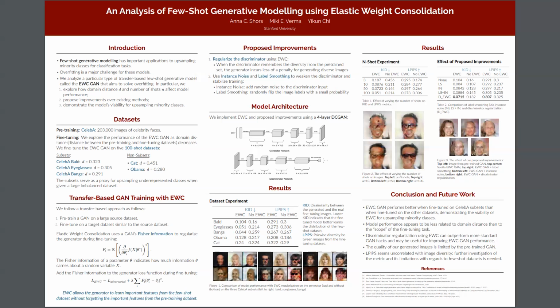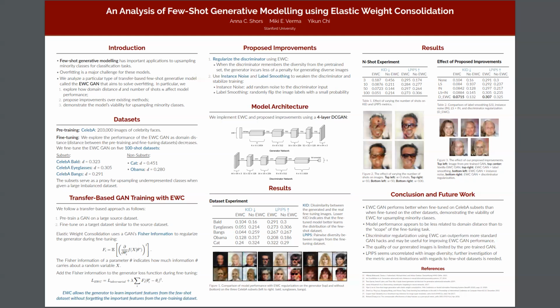For our experiments, we used 2 main metrics. One is KID, which measures the dissimilarity between 2 sets of images. Lower KID indicates that the 2 sets are more similar, which implies that the model is more effectively learning the true data distribution. The other is LPIPS, which measures image diversity. Typically, a higher LPIPS indicates more diverse images and is more desirable.